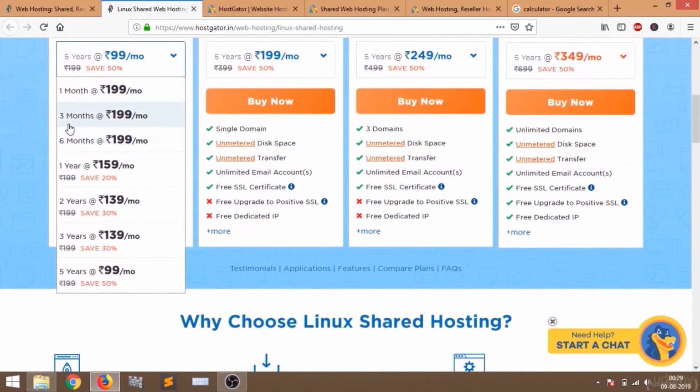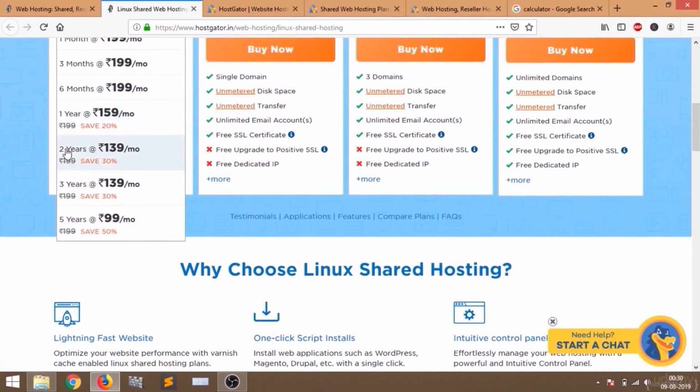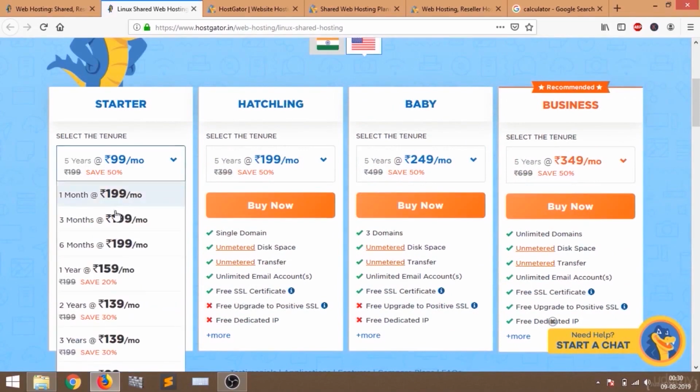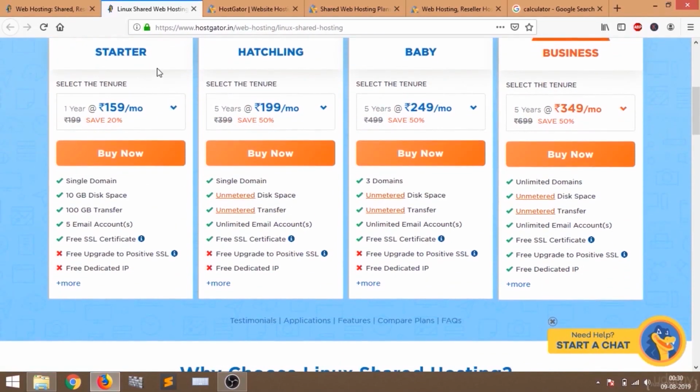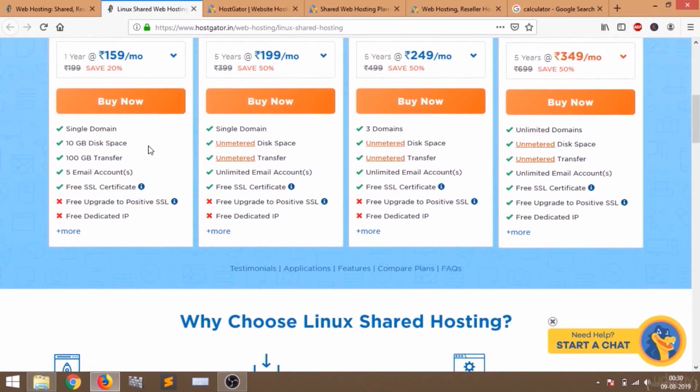Just like that you can see there are some other prices. If you take it for 2 years you just have to pay 139 rupees, and if you take it for 5 years you just have to pay 99 rupees per month. I'll select 1 year. So I'm going to take the 1 year plan. Let's see what we get with this plan.